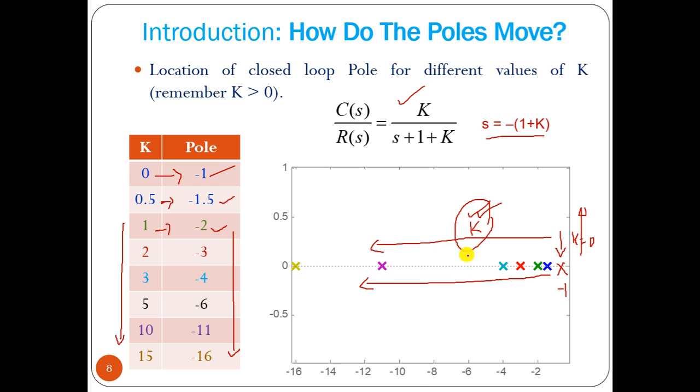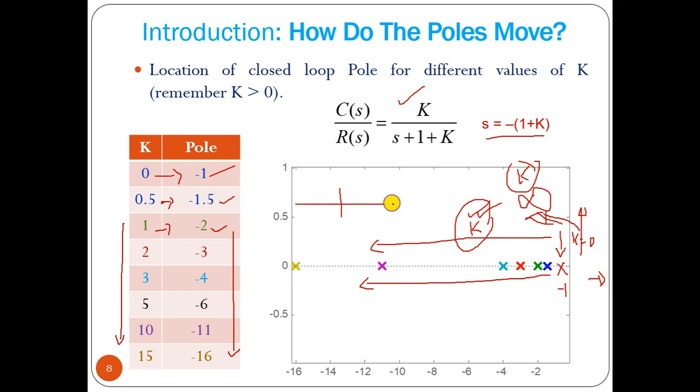So from this example, what we can say is that all the poles are on the real axis and go up to minus infinity if we vary k from 0 to infinity. The pole starts from minus 1 and goes to minus infinity on the real axis. That means your system is absolutely stable. It is not going into the right half plane for any value of k. It is absolutely stable and your system response will always be on the real axis.